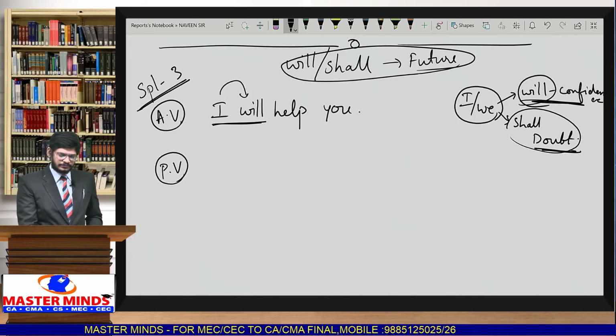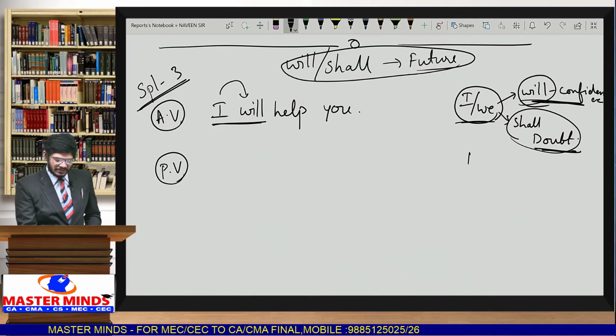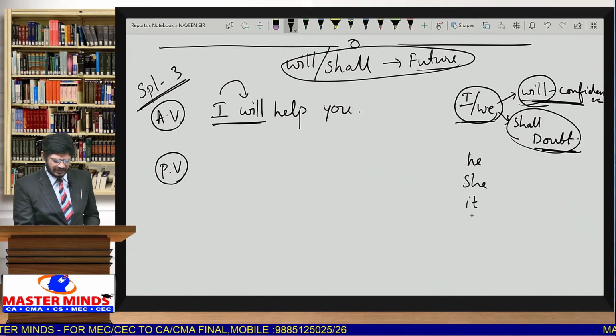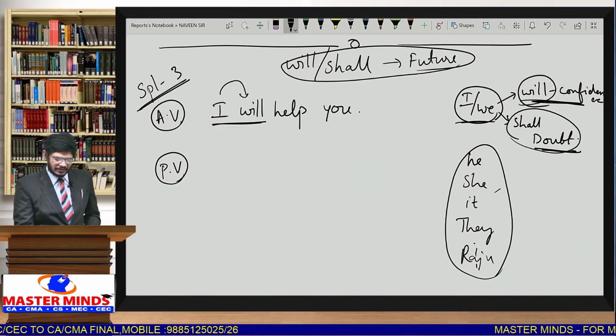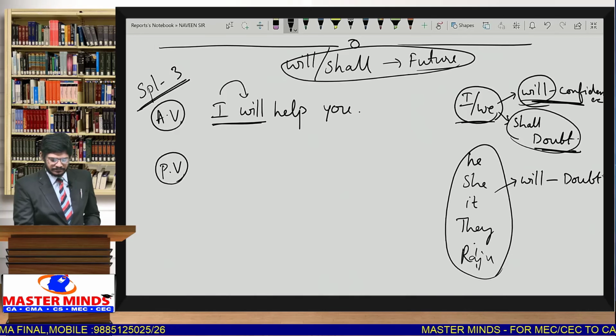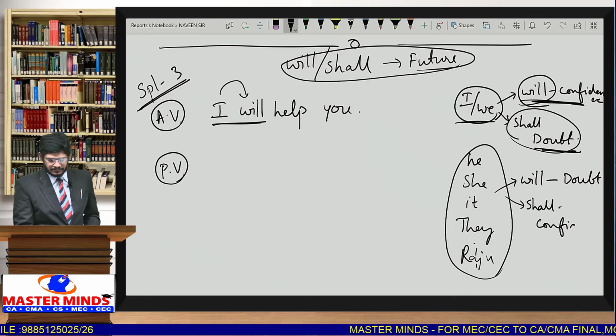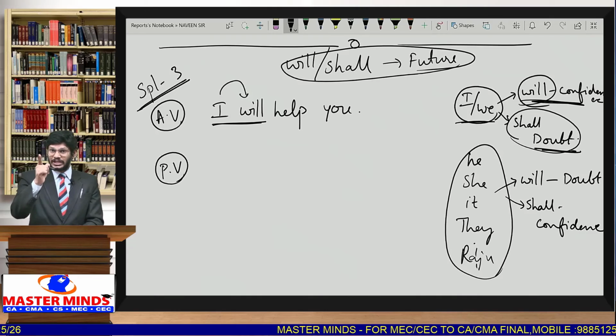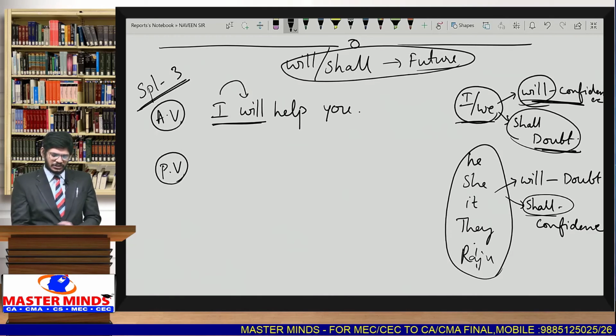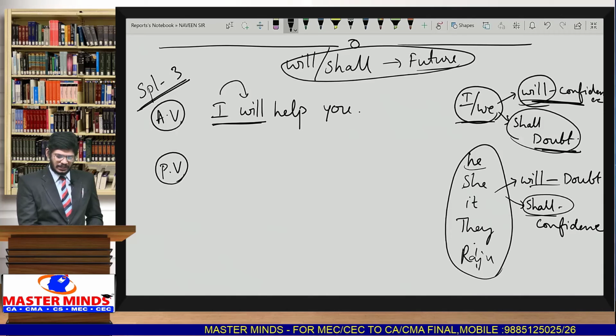That is doubtful. The same condition, when the subjects are changing, anything other than I and we, that is he, she, it, they. You take any example other than I and we, Raju, Ravi, Srinu, any subject other than I and we, the context is going to reverse. Will indicates doubt and shall indicates confidence. Suppose he will definitely come to class tomorrow. He shall we have to use. So he shall means confidence.